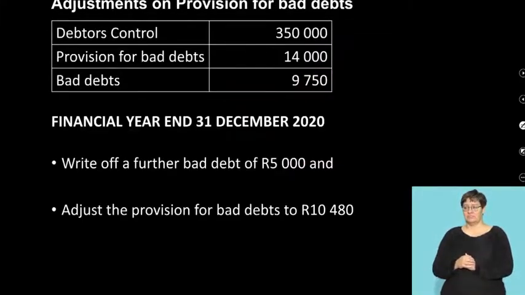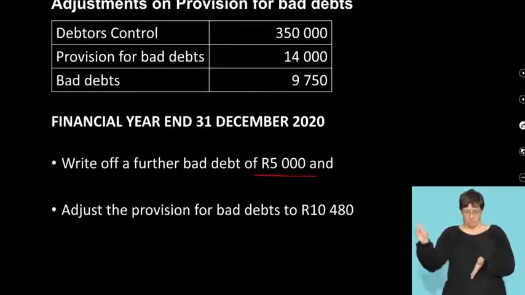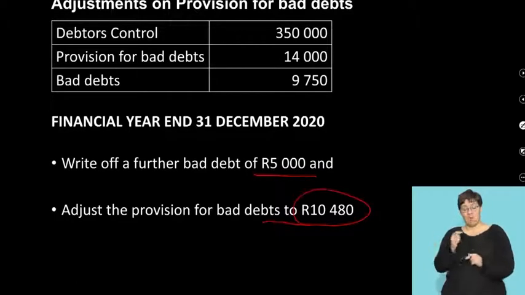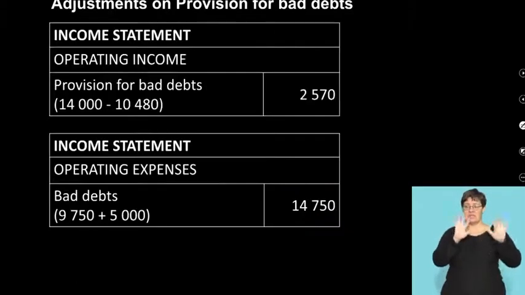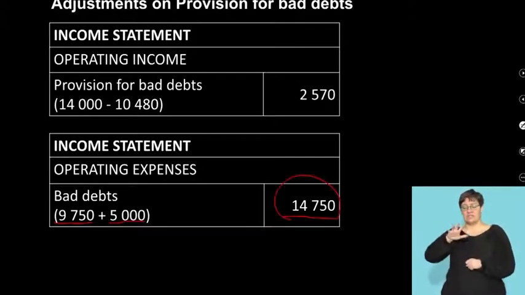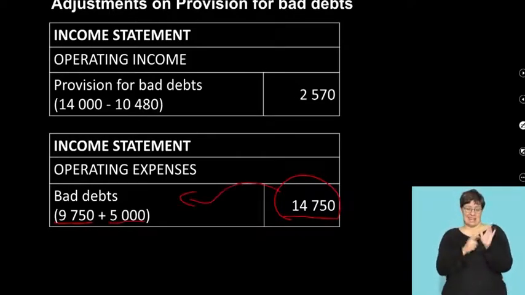Right. The next one we have here is write off a further bad debt of 5,000 Rand and then adjust the provision to 10,480. So what do we do here? We start off by saying, in my bad debts, start off with my given figure of 9,750, add the 5,000 to it to give me 14,750.